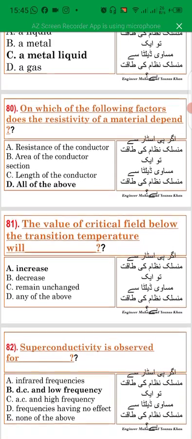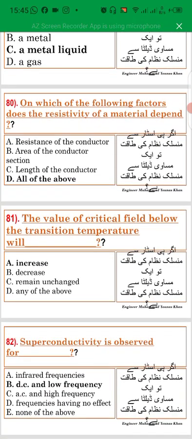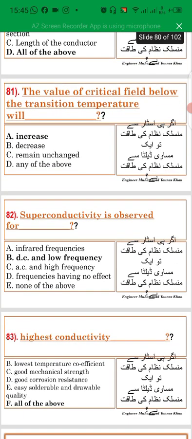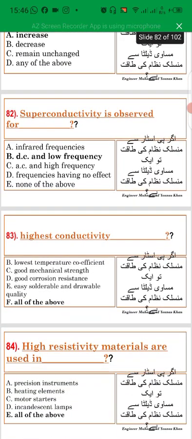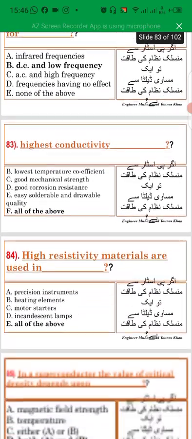On which of the following factors does the resistivity of a material depend? Resistance of the conductor, area of the conductor, section, length of the conductor, all of the above. The value of the critical field below the transition temperature will increase. Superconductivity is observed for DC and low frequency.